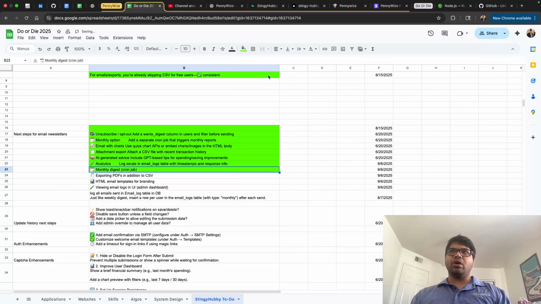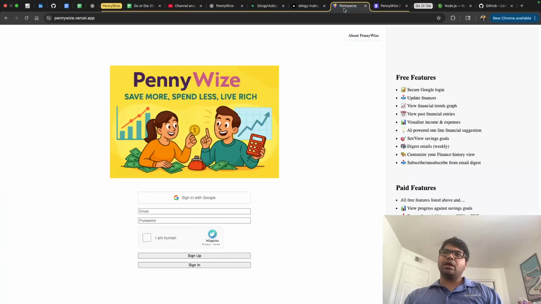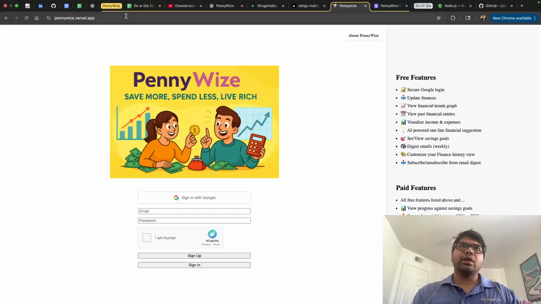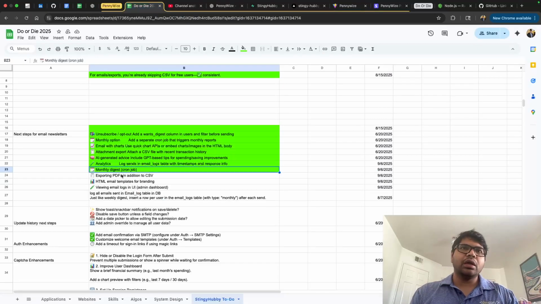We have the job, we have the feature added, it is a paid-specific feature, and then we have it updated on the home page, and we also have it run. It's giving the proper log entries, it's giving the proper data for the user to see. So I think we can move on to the next one. Export PDFs in addition to CSV. So let's try this one out.